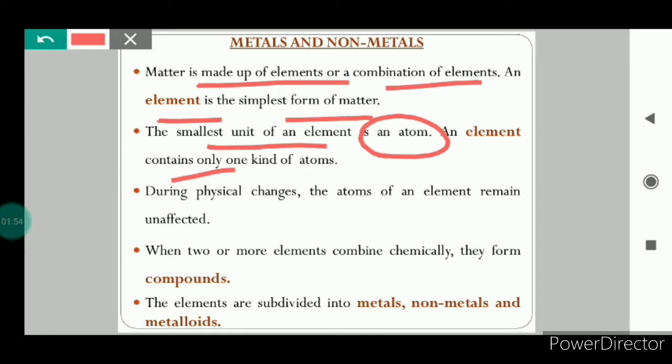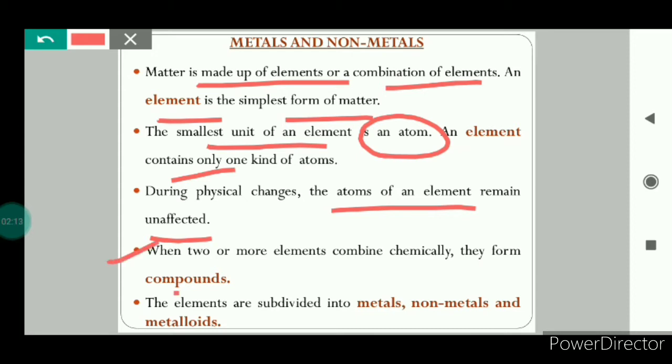And during physical changes, the atoms of an element, it remains unaffected. For example, an atom of liquid sulfur, it would be exactly the same as the atom of solid sulfur and exactly the same as the atom of vapor sulfur.